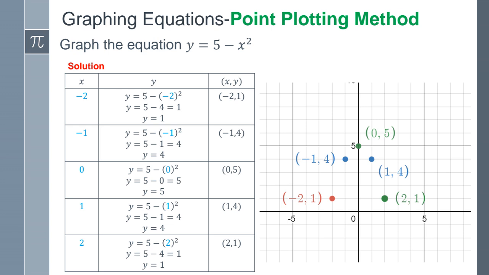Then the next one, there's no movement to the left or right of 0 because it's 0 for x, but I do have 5 units up. 5 is a positive number, so it's 5 units up. It'll be right there. So it's a point. Then the next one is 1, 4. So 1 unit to the right, 4 units up. There it is. And then the last one, 2, 1. 2 units to the right, 1 unit up.